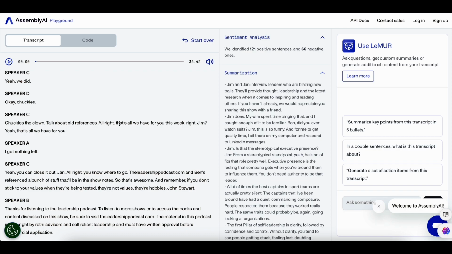So maybe you'll find that useful, or maybe you'll find a way to record audio of a meeting, run it through AssemblyAI to convert it to text, and do your meeting summary off of that.